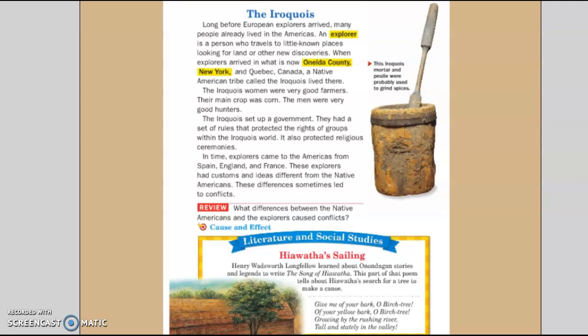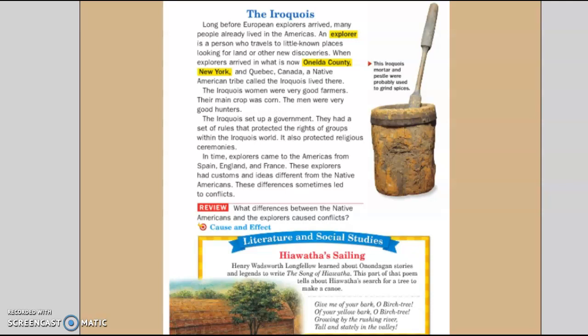Their main crop was corn. The men were very good hunters. The Iroquois set up a government. They had a set of rules that protected the rights of groups within the Iroquois world. It also protected religious ceremonies.